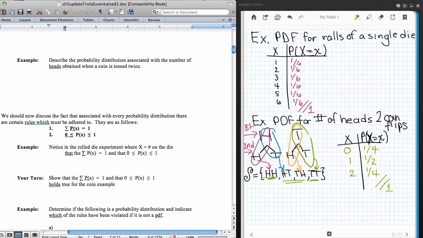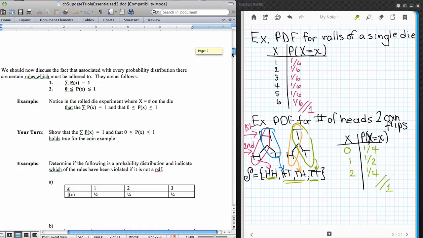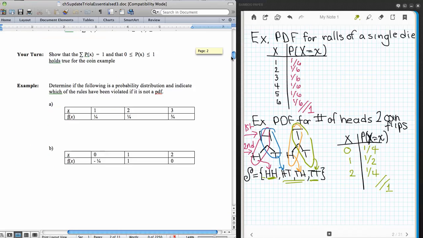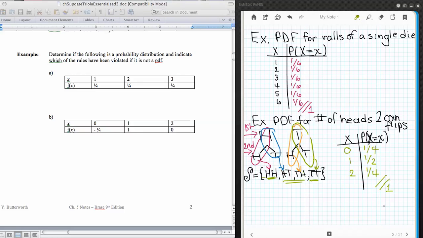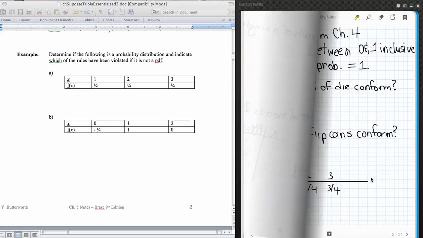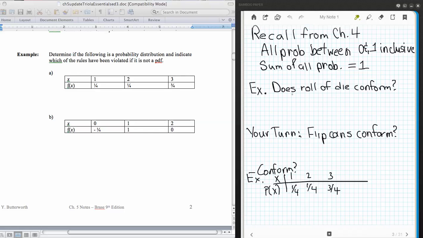All right, the next thing that we're going to do is determine whether the following problems are probability distribution functions. So I'm going to flip over to here. We have determined, yes, that the roll of the die conforms, and the sum of the probabilities is 1.